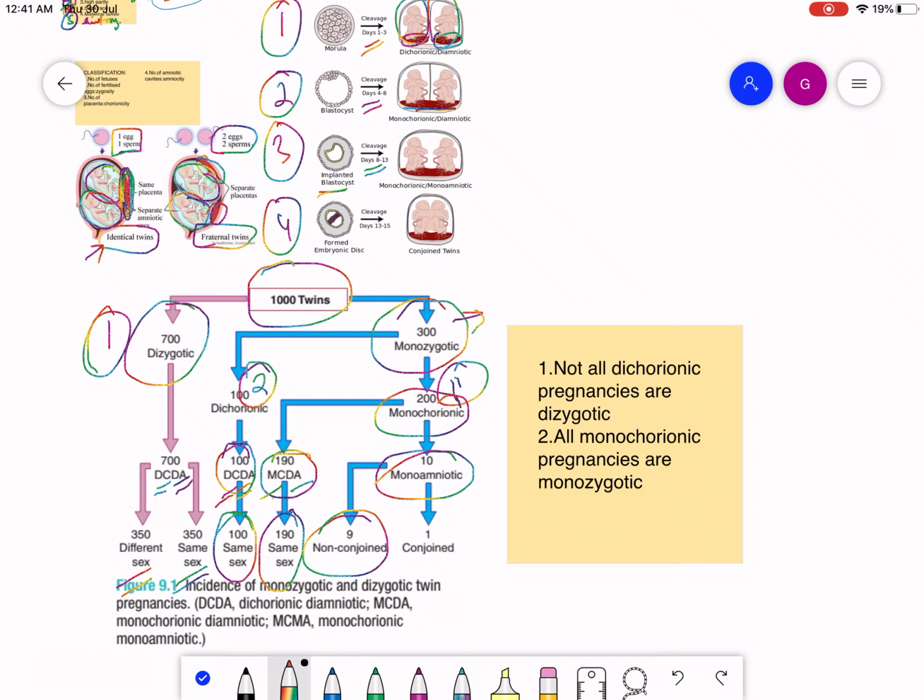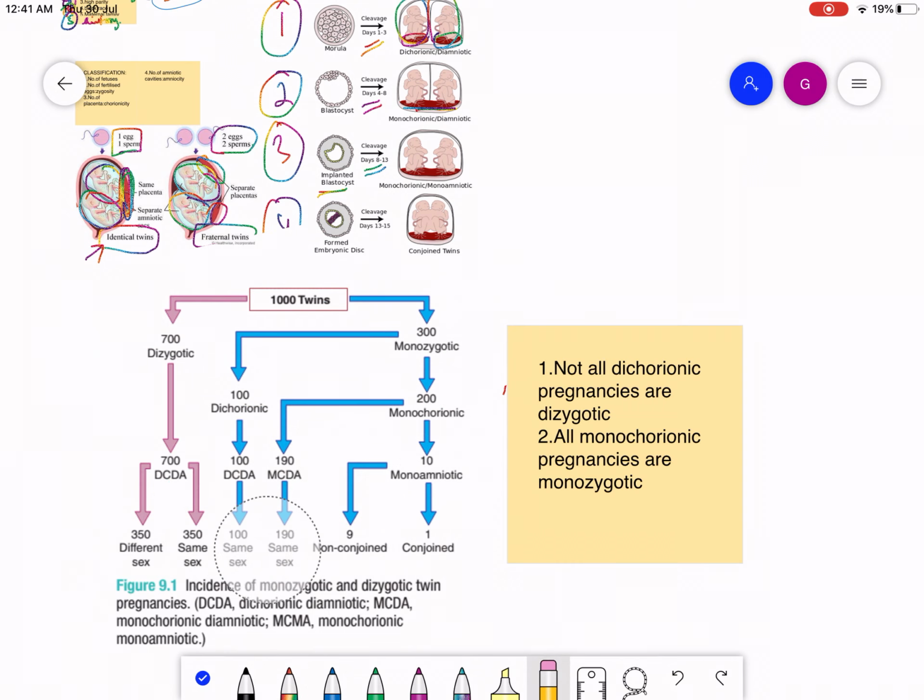As you can see over here, not all dichorionic pregnancies are dizygotic. Here it is written that not all dichorionic pregnancies are dizygotic, which means that this is dichorionic, and this is also dichorionic.